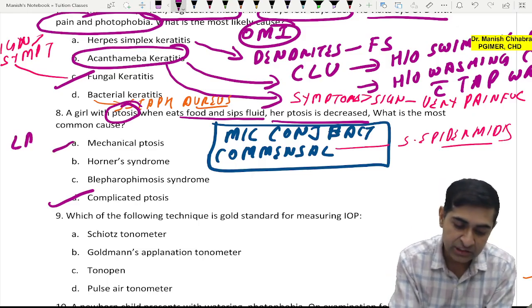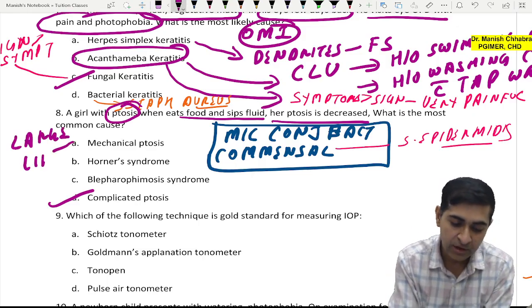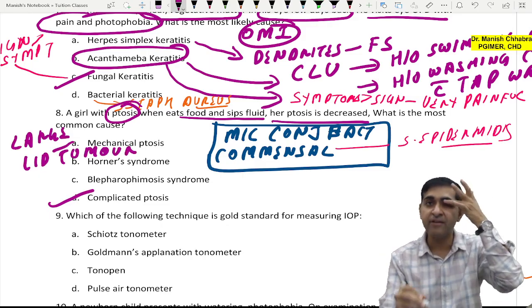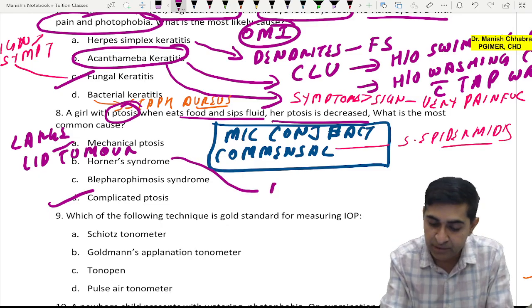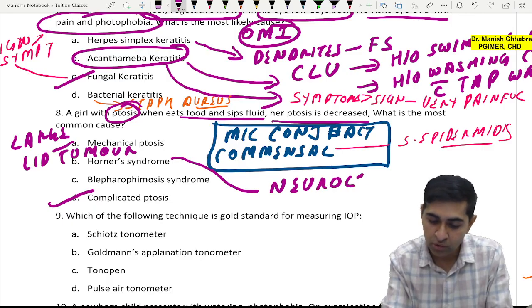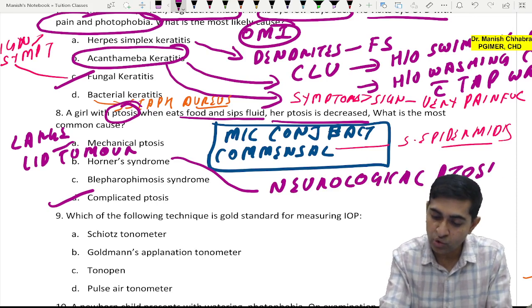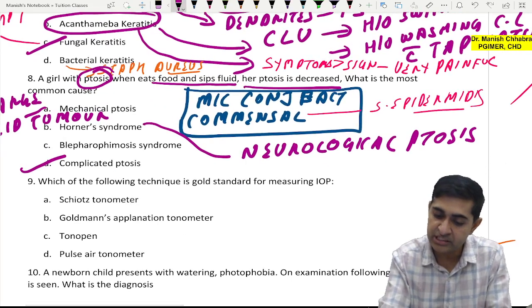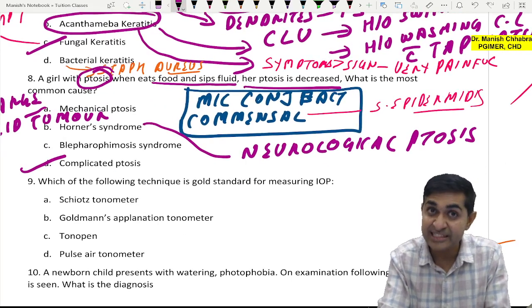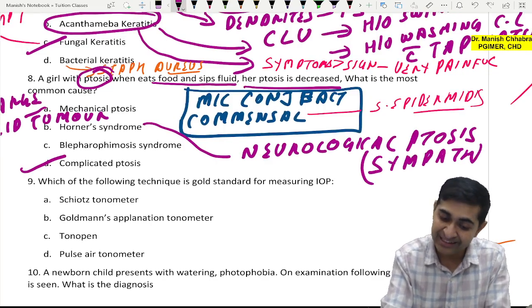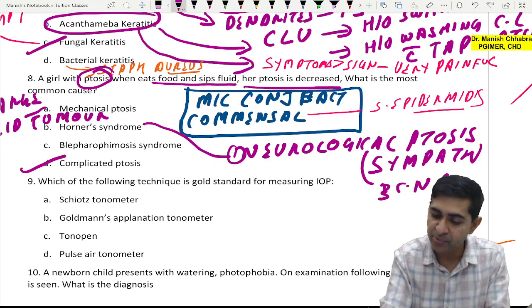The upper lid will become heavy and will fall down. Horner syndrome is neurological ptosis. Neurological ptosis is due to nerve involvement like sympathetic fibers. Another example of neurological ptosis is third cranial nerve palsy.